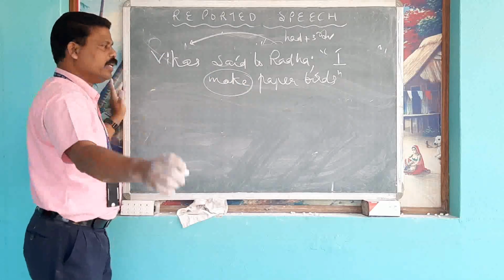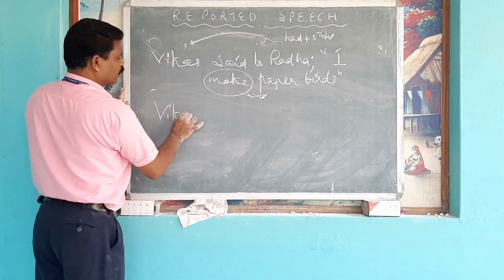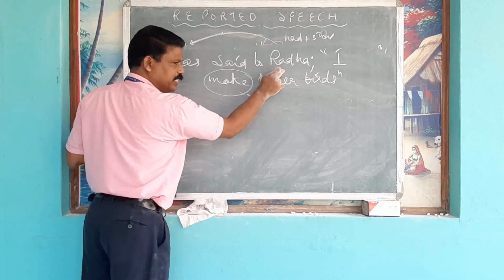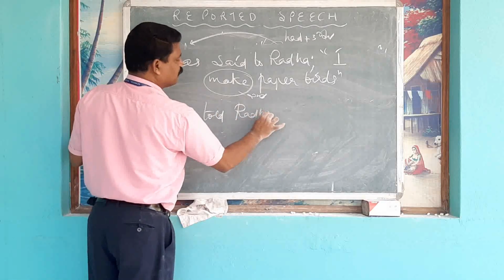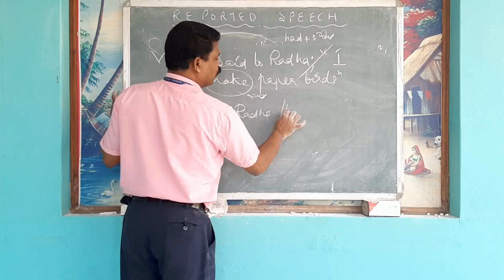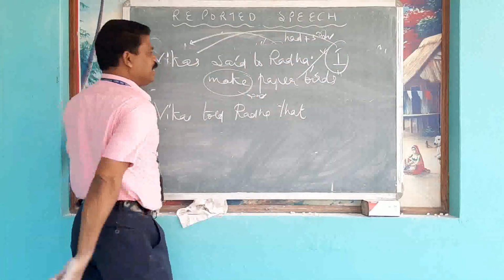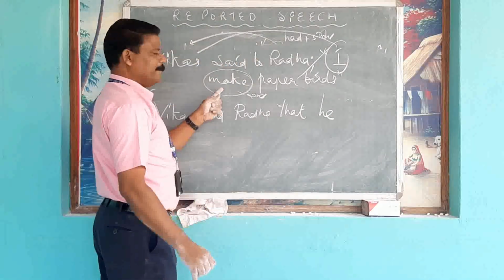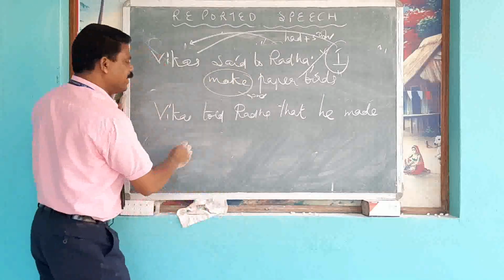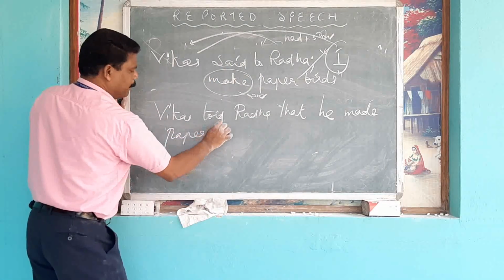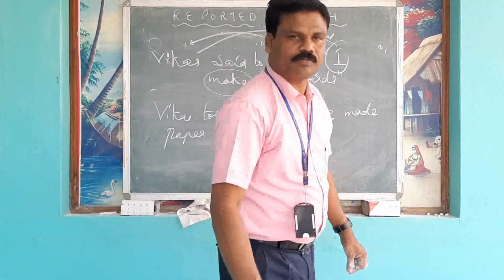Make, first verb, will be changed into second form. Here there is a listener, so told. Radha. Inverted commas removed, write that. I will be changed into he or she, because he. Make, first verb, will be changed into second form. He made paper birds. Did you get it?